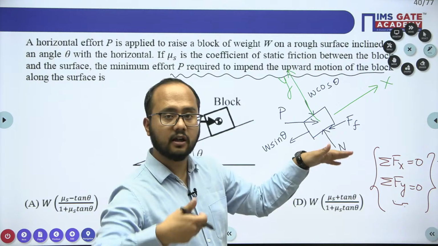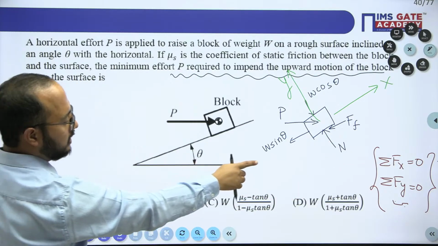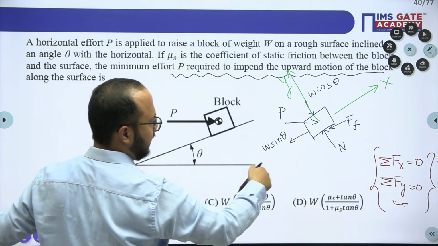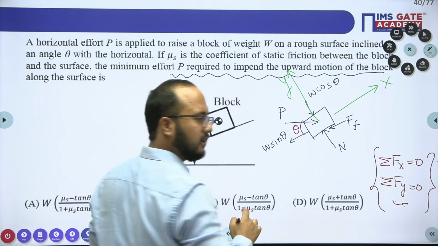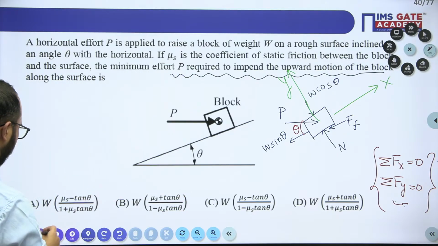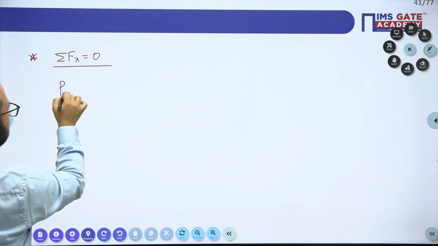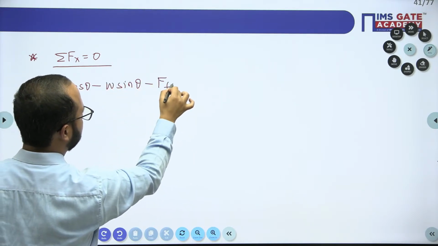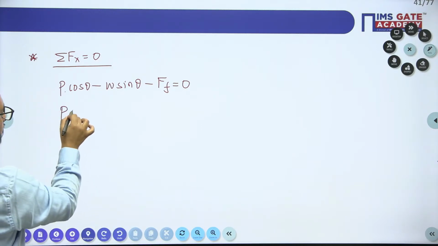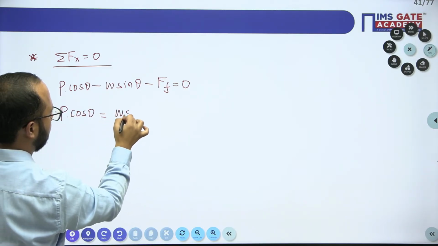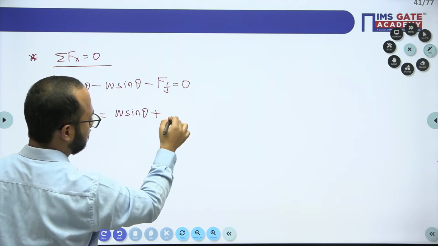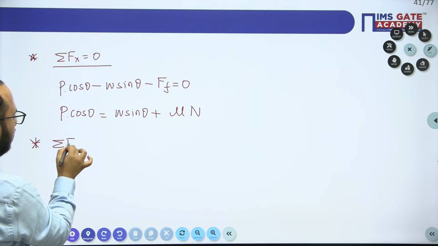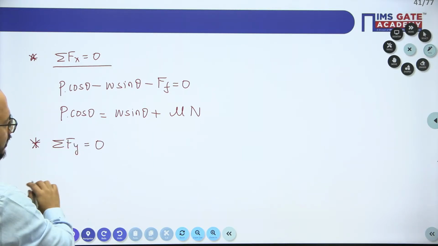Now, if you take the forces along the x direction, directly summation Fx equals 0. And this angle is theta, right? This is clear. So this is the summation of forces along x direction. We'll write P cos theta minus W sin theta minus the frictional force equals 0. So P cos theta equals W sin theta plus the frictional force, which is written as mu N. From summation Fy equals 0 you will get the value of normal here.